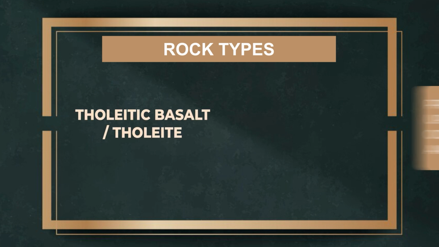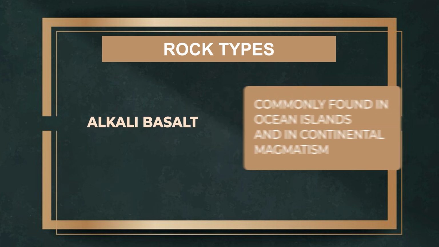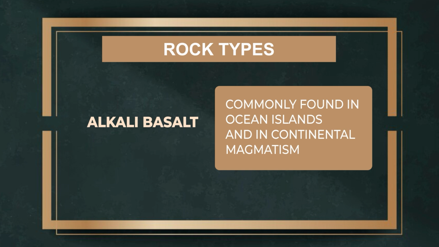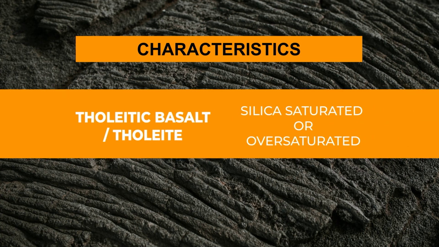Rock types: it can be tholeiitic basalt, or tholeiite, or it can be alkali basalt. Tholeiitic basalt is predominantly in the upper layers of oceanic crust and oceanic islands. Alkali basalt is commonly found in ocean islands and in continental magmatism. Tholeiitic basalt is silica saturated or oversaturated. This is the characteristic of these rocks.